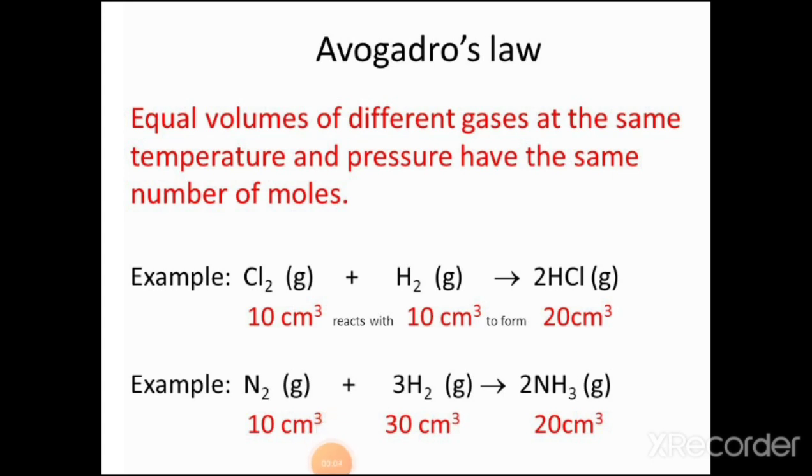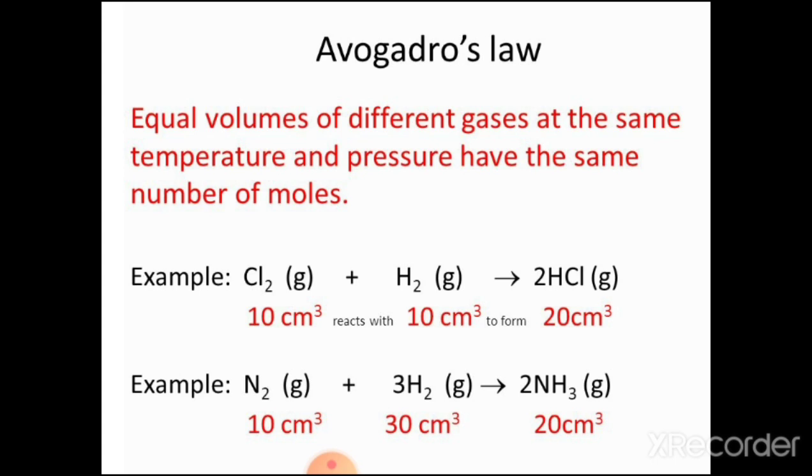The next law is Avogadro's law. Avogadro proposed that equal volumes of all gases at the same temperature and pressure contain an equal number of molecules. Statement of Avogadro's law: equal volumes of different gases at the same temperature and pressure have the same number of moles. Same number of moles means an equal number of molecules.